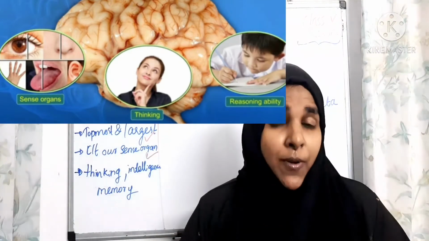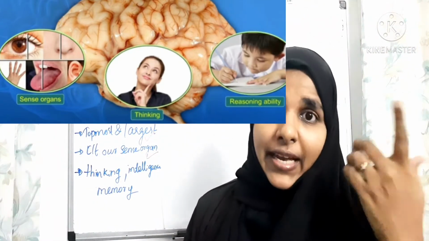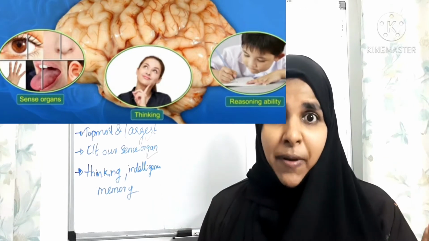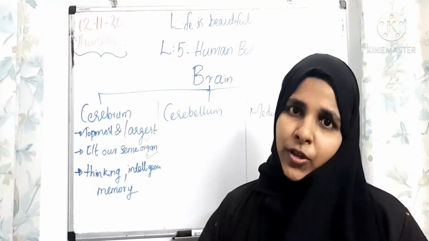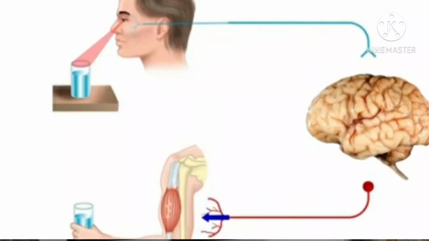It is responsible for thinking, intelligence power, reasoning power. That's why we call it the thinking part of the brain. It receives messages from sense organs and sends back a message about what has to be done.